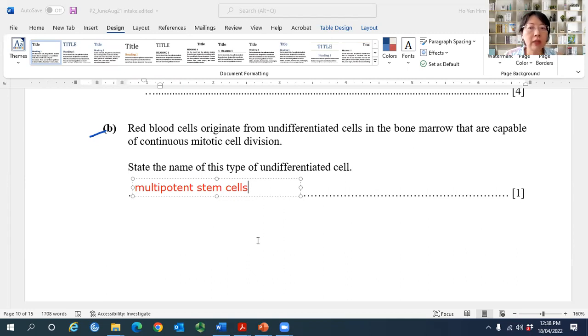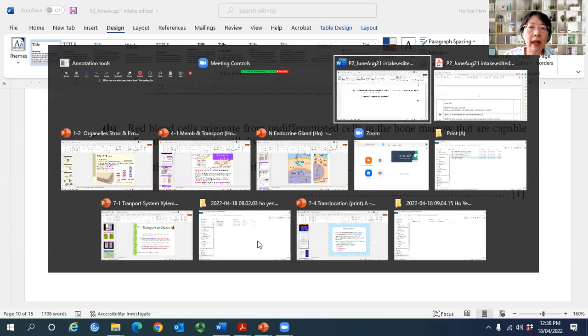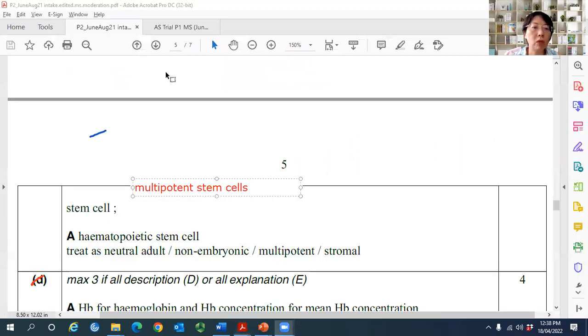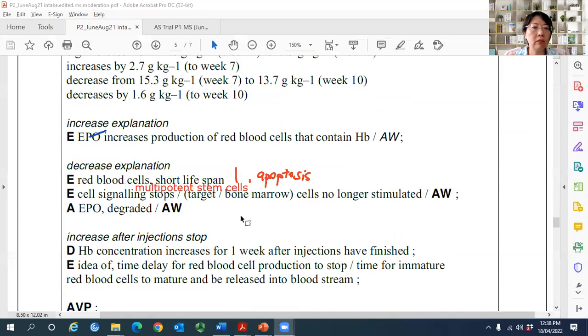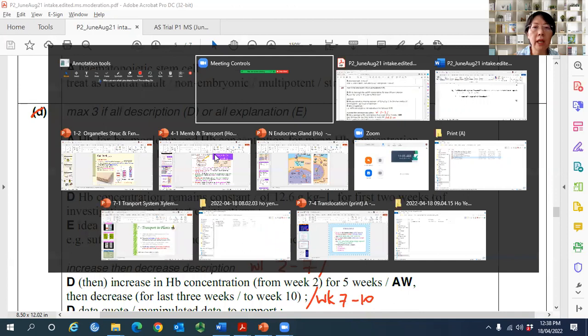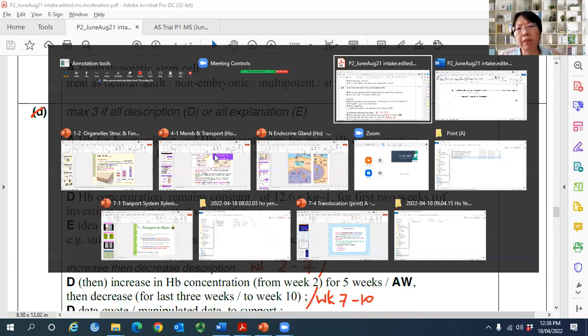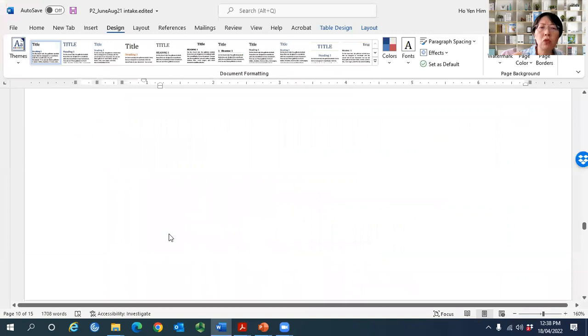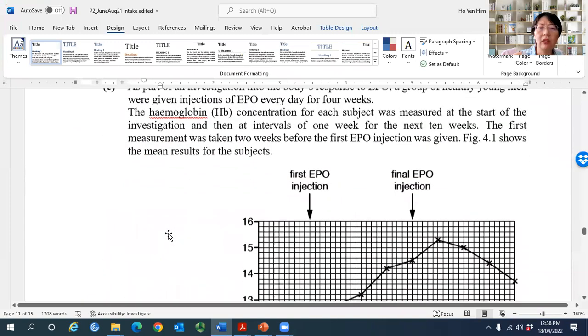Okay, multipotent stem cells. Answer is either you write stem cell or you write multipotent stem cell. Where's the answer? Here. Okay. Stem cell or multipotent. Stromal stem cell, non-embryonic stem cell, neutral cell, doesn't matter. Okay. Some students write pluripotent. Pluripotent is wrong. It's multipotent.